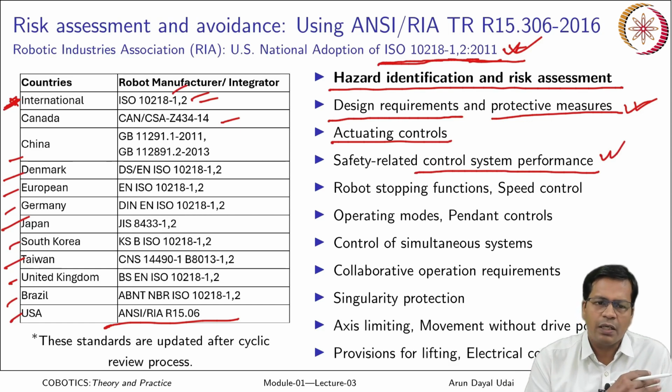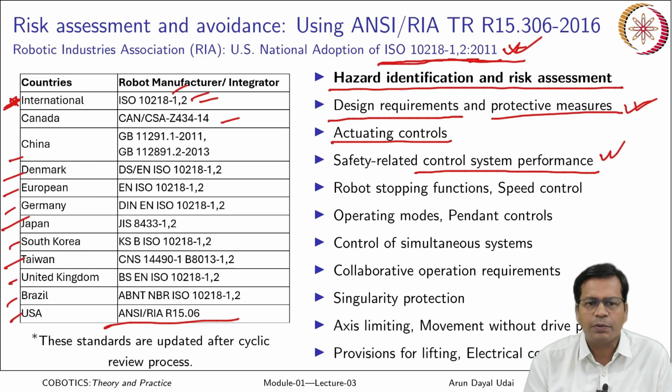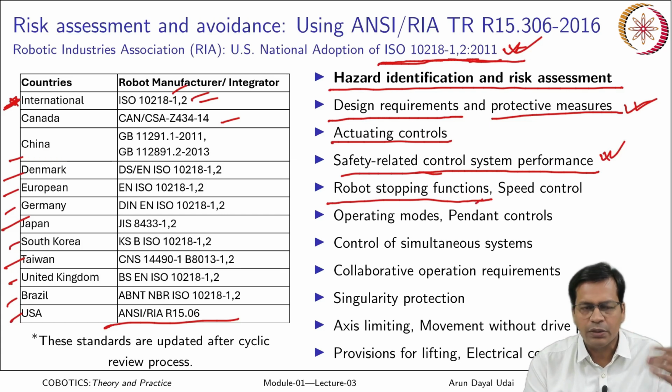What should be the isolating workspace, maybe, or it can be a Cartesian workspace which can be isolated. There may be joint limits at the software end. Safety related control system performance is also evaluated here. Then robot stopping functions: in what all scenarios the robot should stop, and what functions the robot manufacturer should offer to any programmer.